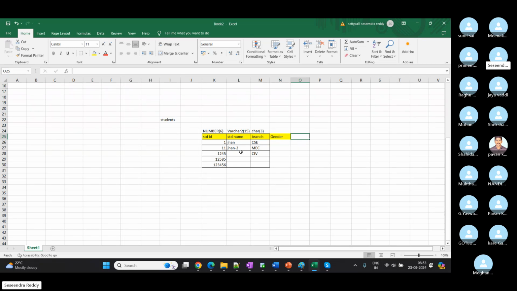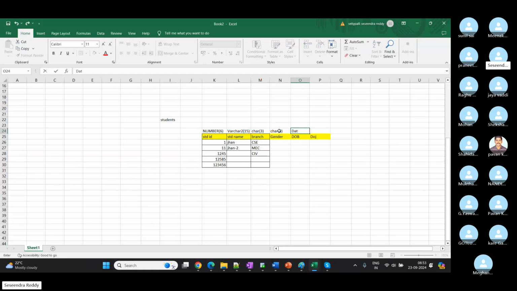Can we say date of birth, right? So we can store the date of birth of a student. If we want to, we can store the date of joining of a student. So it is again a date. It is not a number. It is not a character. When it comes to gender, either male or female, we can go with character.